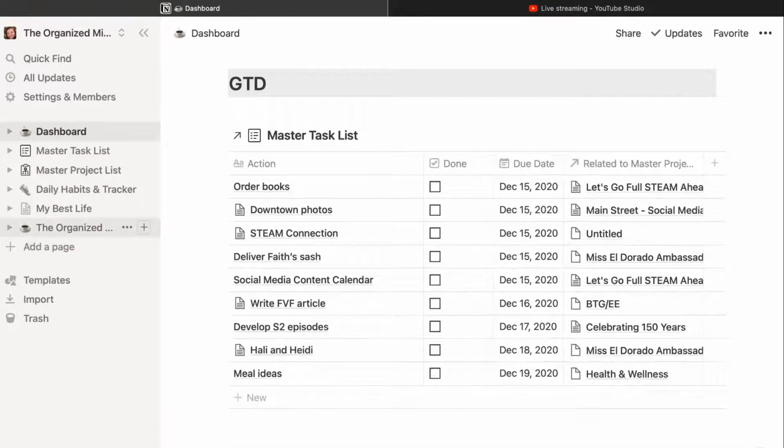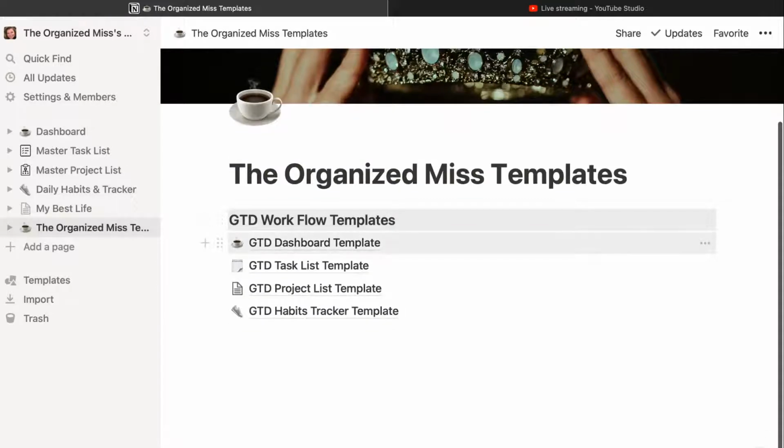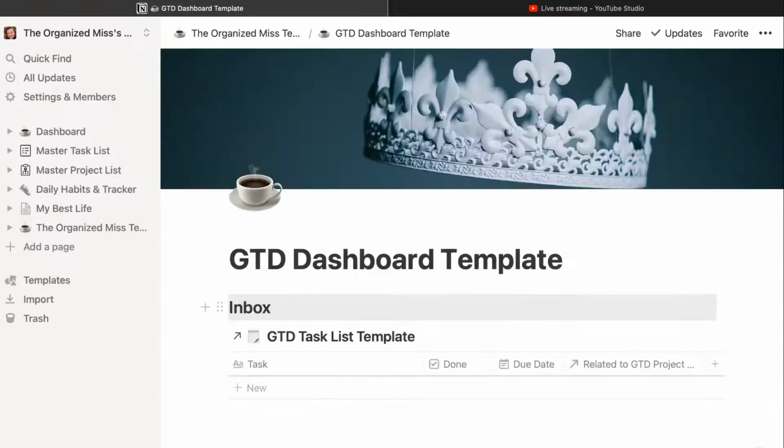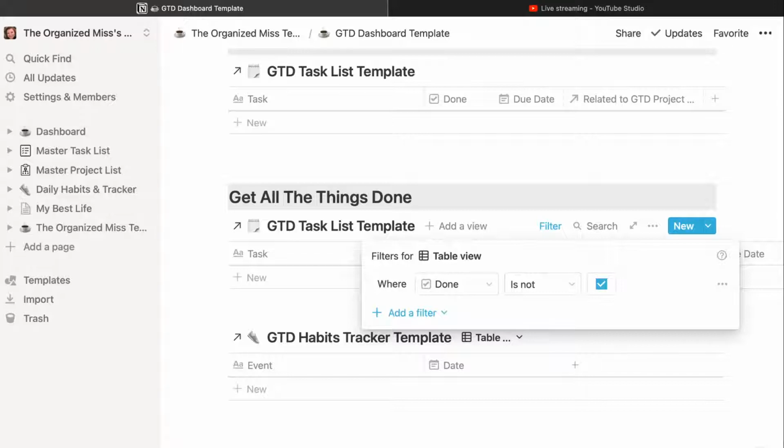Okay, let's go back to the templates. So that's what this is. This would be just your inbox. This would be your coming week because I have a filter set on it. The filter I have set now is just if it's not done. Once it's done, it'll delete off of this too.